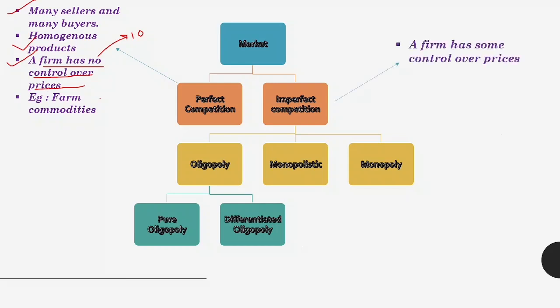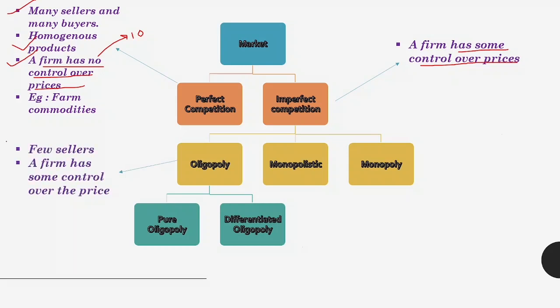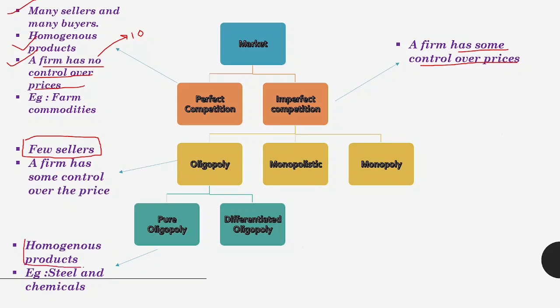Then imperfect competition. The main difference is that a firm has some control over the prices. Accordingly, that is oligopoly. In oligopoly there are few sellers. This is important: few sellers, and a firm can have some control over the prices. There are two kinds based on the product. If the products are the same, homogeneous products, examples are the steel and chemical industry. There are not many sellers in the steel and chemical industry. We find very few sellers and they sell the same homogeneous product.